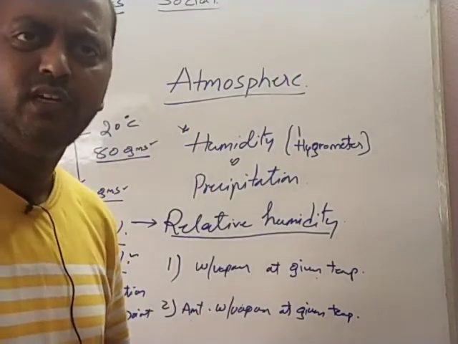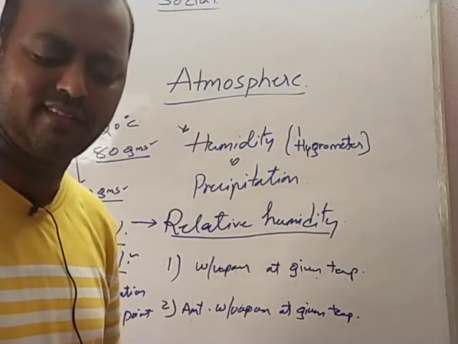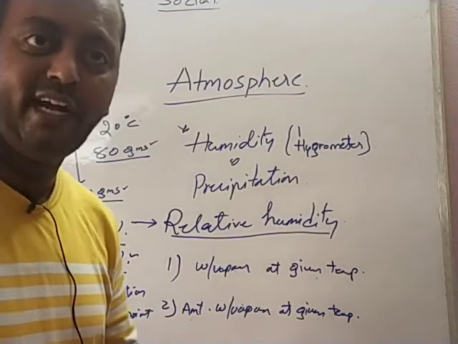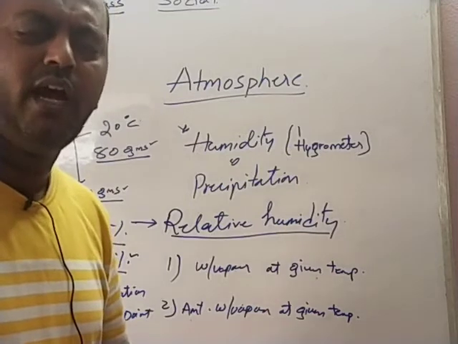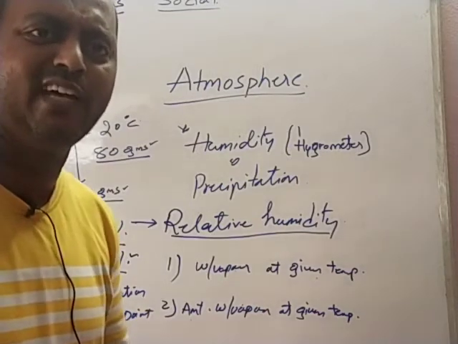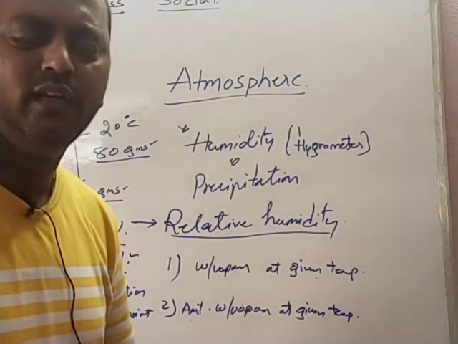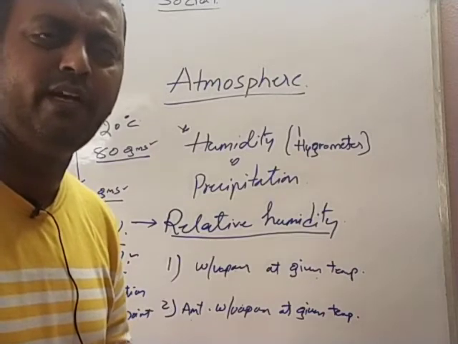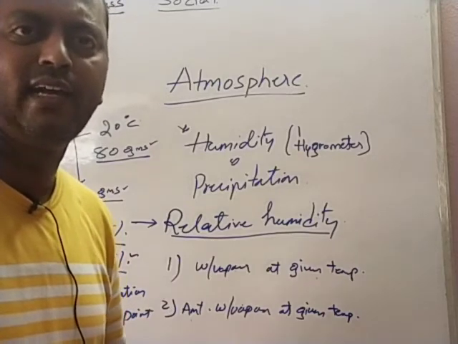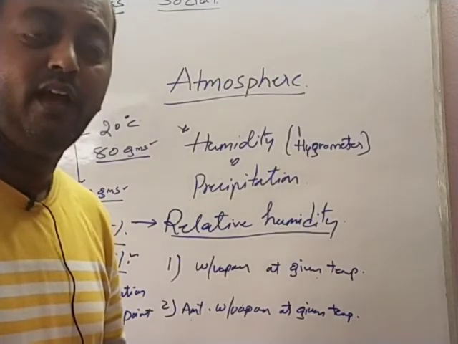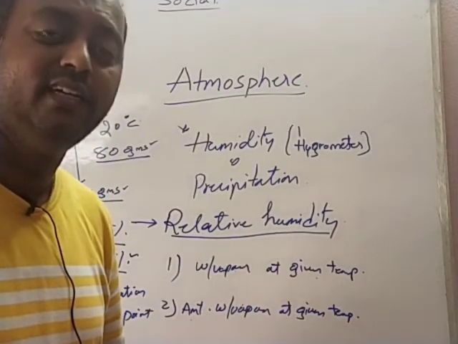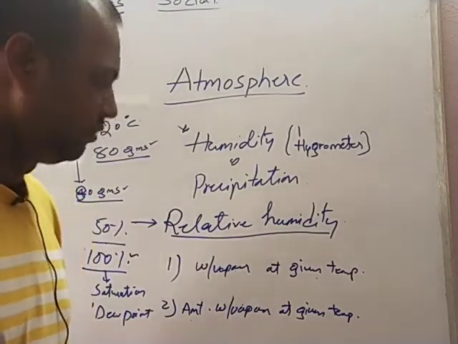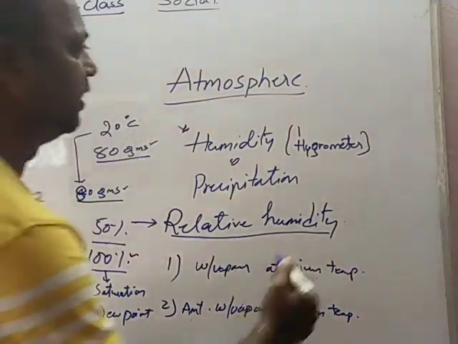At high level you find cirrus clouds, cumulus clouds at middle level, and stratus clouds at the lower level. And you also have nimbus clouds, which are the rain bearing clouds. Depending upon form and height, they are classified as cirrus, cumulus, stratus and nimbus. So let me tell you about these clouds.